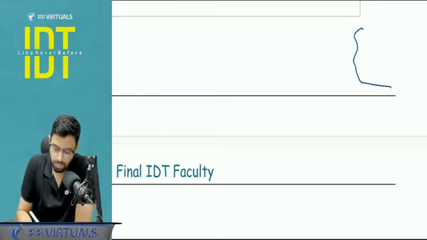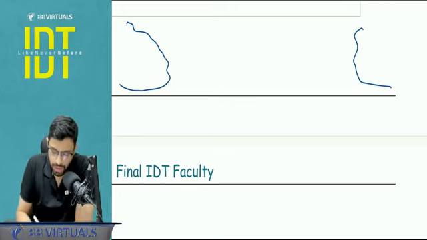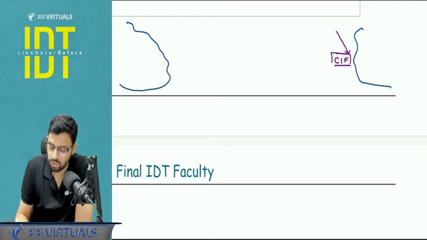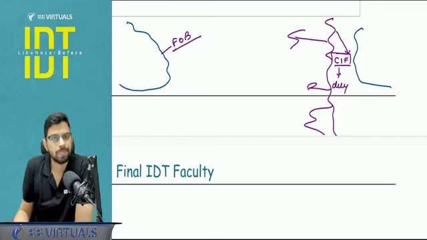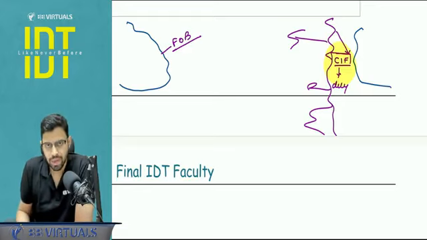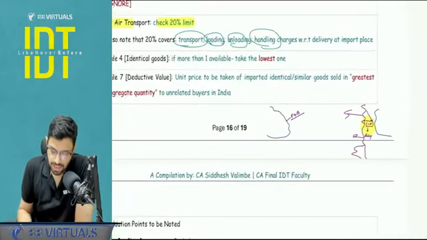See, this is, let's say, the Mumbai port and this is, let's say, the US port. I'm taking a simple example. So here, this point, the price at this point is known as CIF price, and this is what we calculate for the purpose of duty. Whatever expenses are incurred till this point, you have to add it, right? Here the price is FOB. Is it clear? So this is what you have to understand from the field factor point of view, that this is the price we are calculating. Anywhere you feel any confusion that whether something is to be added or not, you remember this diagram, your question will be solved. Yes, let's see some more points.